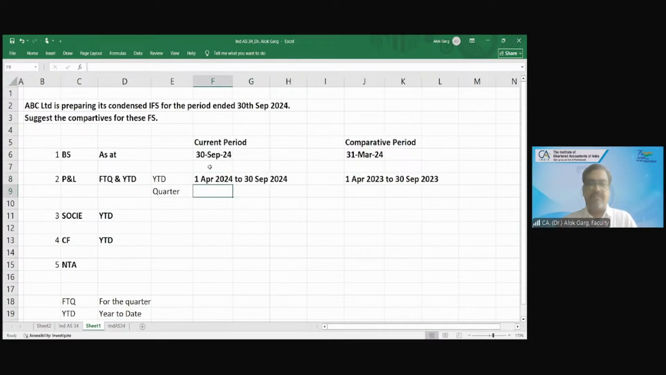Quarter. What is the quarterly period? 1st June 24 to 30th September 24. Sorry, 1st July. My first mistake. The quarter is April, May, June is the first quarter. July, August, September is the second quarter. Correct? So 1st July 23 to 30th September 23.